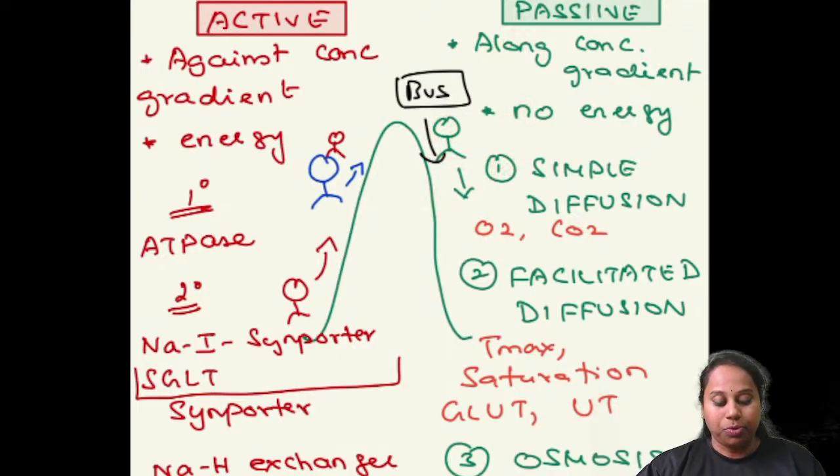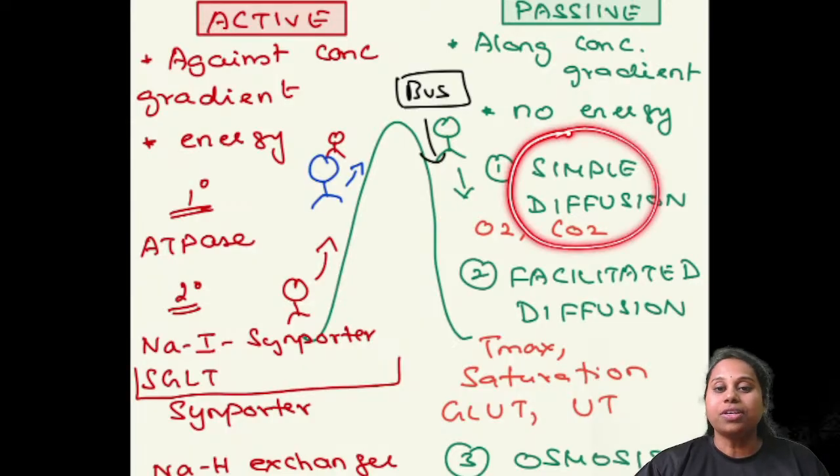Simple diffusion. What is simple diffusion? Oxygen and carbon dioxide use simple diffusion. Simply you lie down there and like a sliding board, if you just come down like that, that is simple diffusion. Simply if you come down, that is simple diffusion.